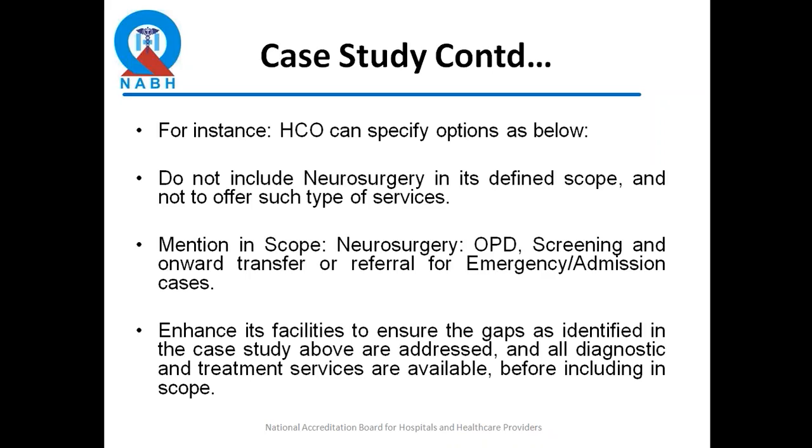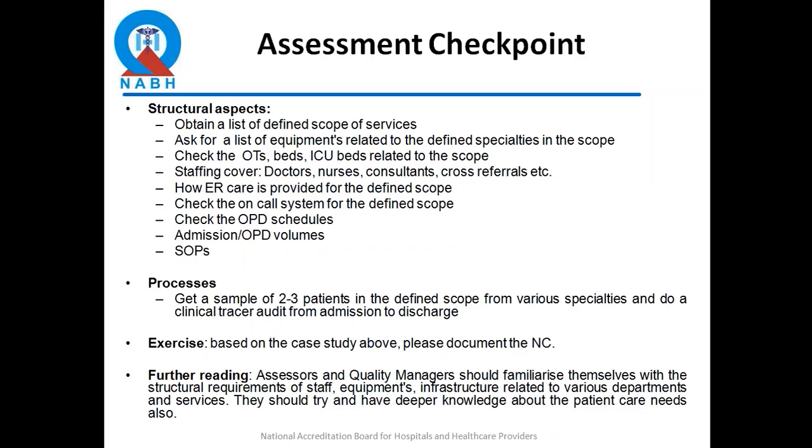How would you go and assess a hospital to begin with on this? The assessment checkpoint could be that you obtain a list of the defined scope of services through their application, maybe pick up 2 departments or 3 departments and check what are the equipments available for that specialty. Check if they have OTs, beds, ICUs related to that.